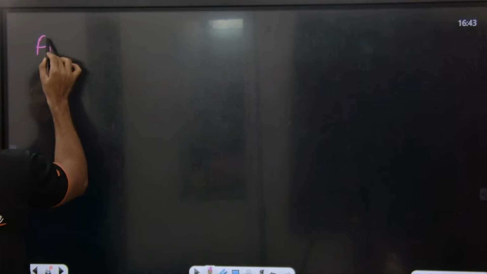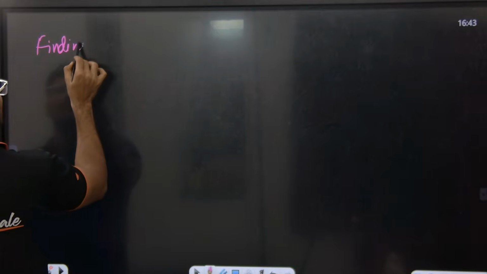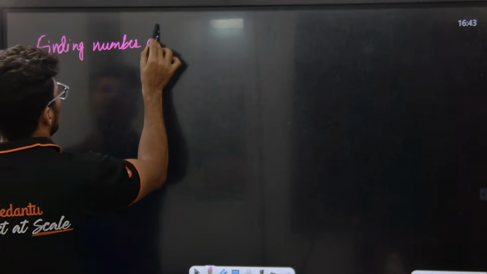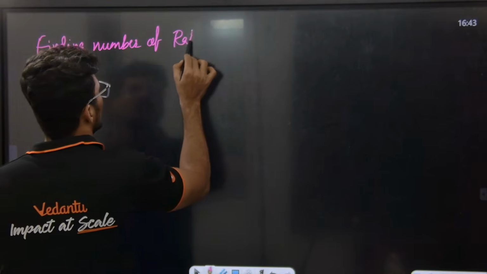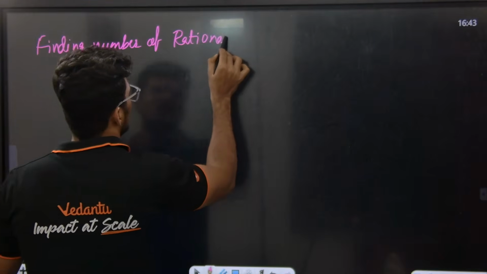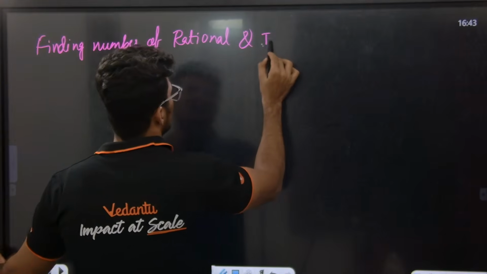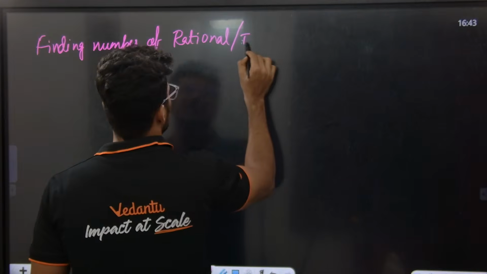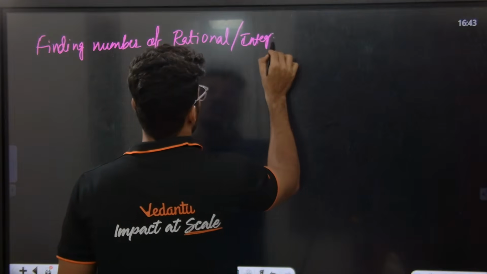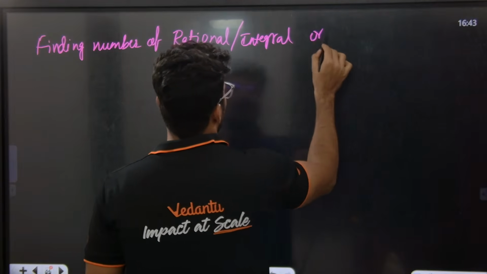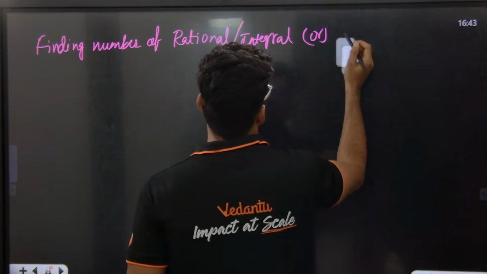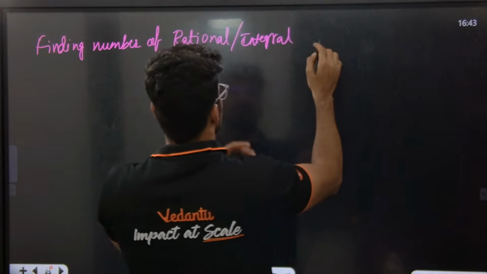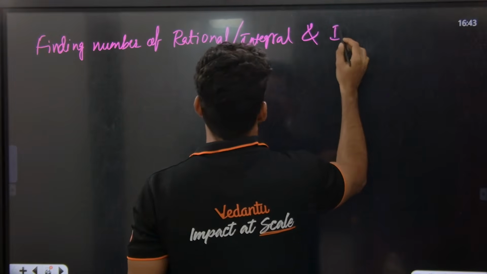Rational terms can also be called integral terms, as opposed to irrational terms.